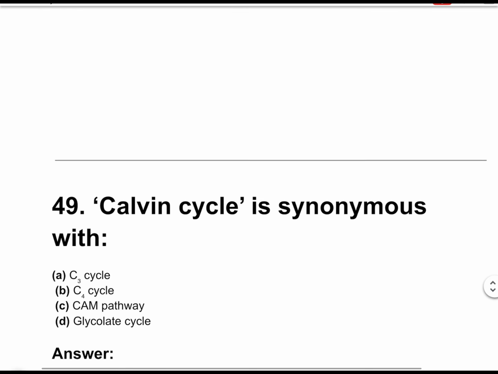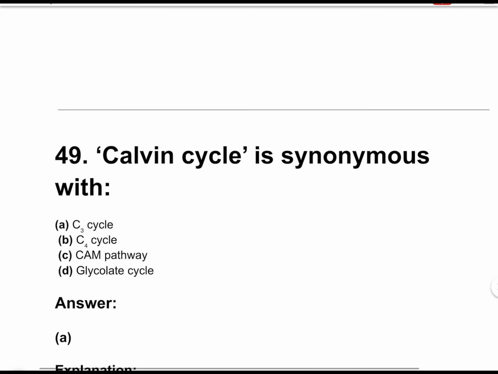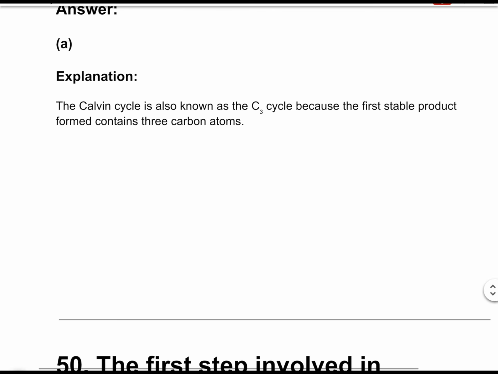Question number 49. Calvin cycle is synonymous with. The correct answer is option A, C3 cycle. The Calvin cycle is also known as the C3 cycle because the first stable product formed contains 3 carbon atoms.